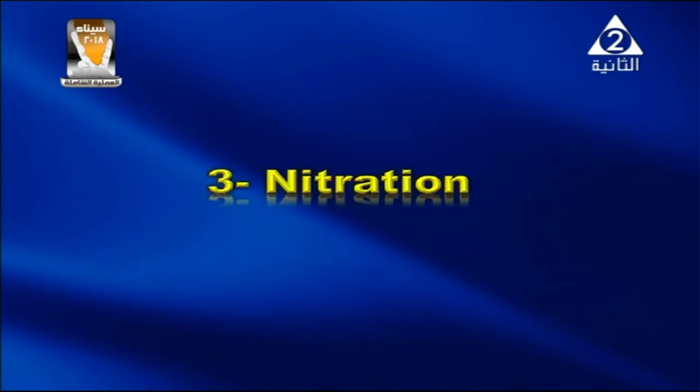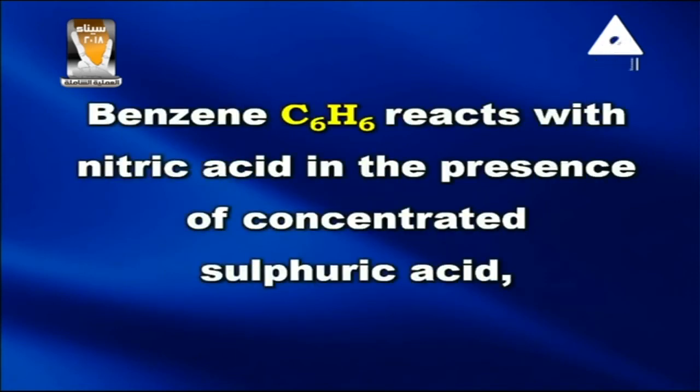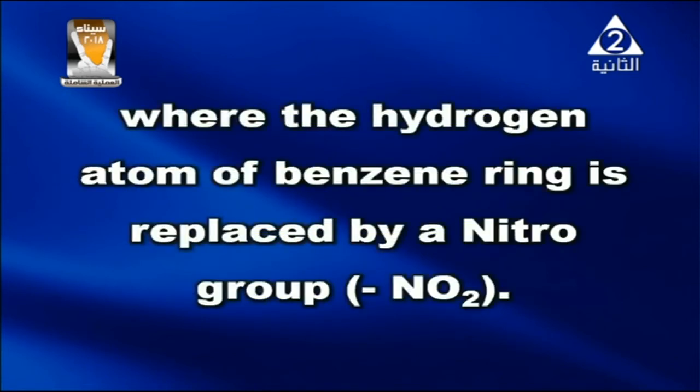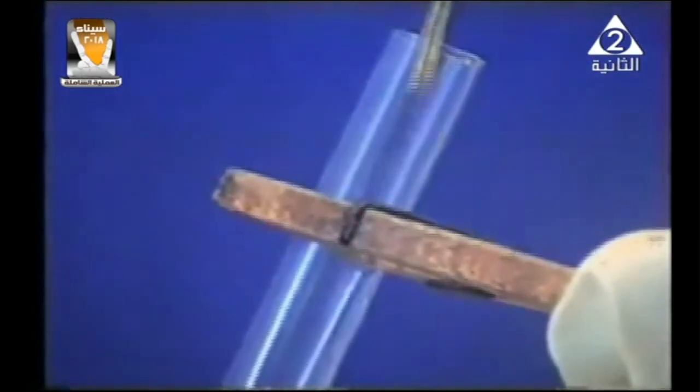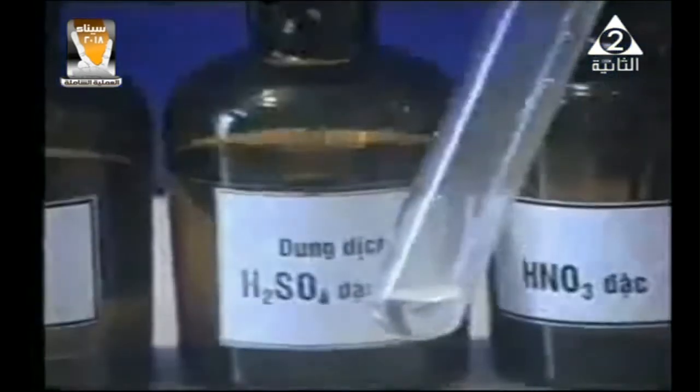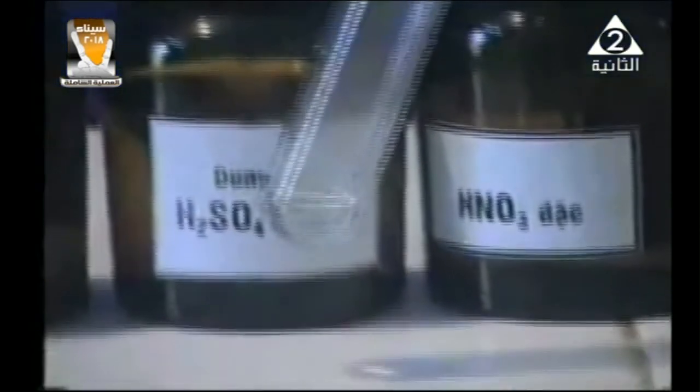Now we are going to discuss the nitration reaction, the third type of substitution reaction. Benzene reacts with nitric acid in the presence of concentrated sulfuric acid, where the hydrogen atom of the benzene ring is replaced by the nitro group, NO2. As the screen shows, my dear student, we put nitric acid on the benzene in the presence of concentrated sulfuric acid, and here we form the nitrobenzene compound.